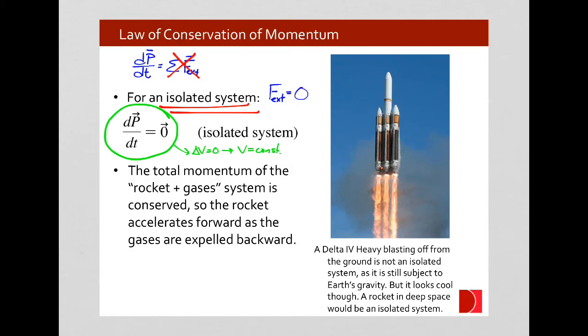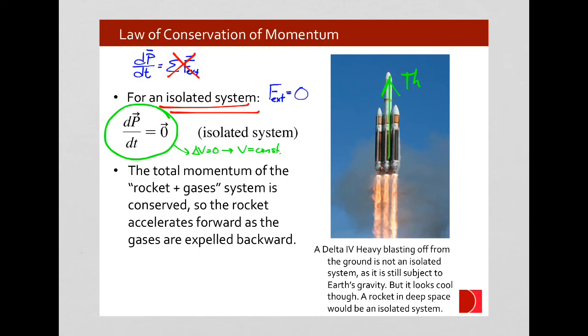So that's one thing that we look at when we are trying to decide what system we're talking about. If you have a rocket, it feels thrust from the rocket engine. And so in that case, it's not an isolated system. You have an external force. If you consider the momentum of the rocket plus the exhaust gases system, then the rocket accelerates forward as the gases are expelled backward. In that situation, that is an isolated system, and the change in momentum would be zero. We'll see in a later lesson in this module how to calculate that.